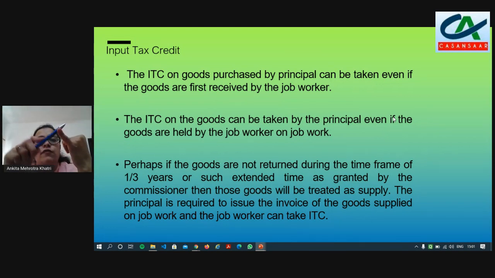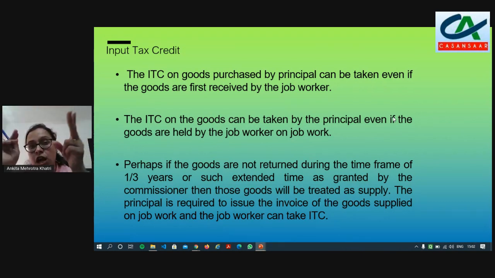First of all, the job worker will book the purchases. Secondly, he will make one invoice for the carton boxes and one invoice for the job charges. And the invoice made by the job worker will again be booked as purchases for the principal, and the job charges also.